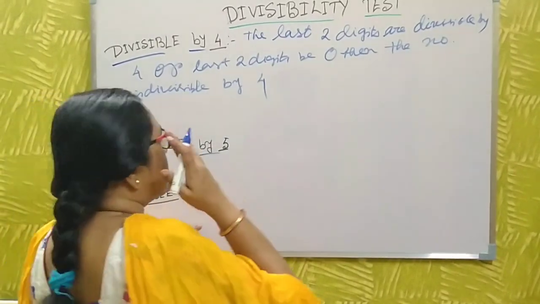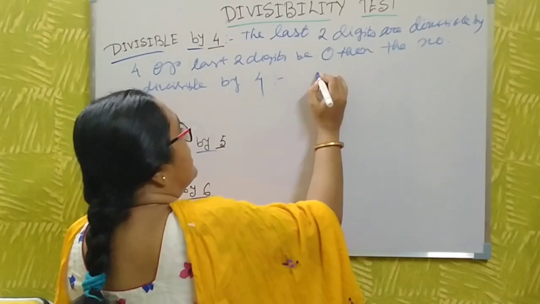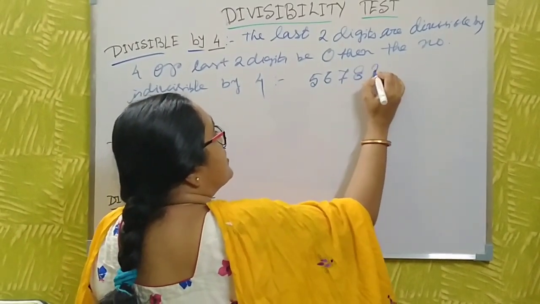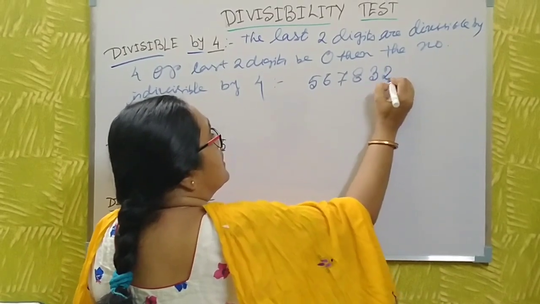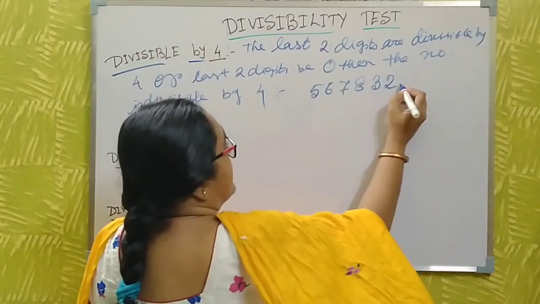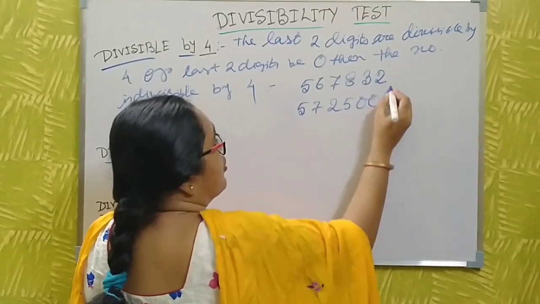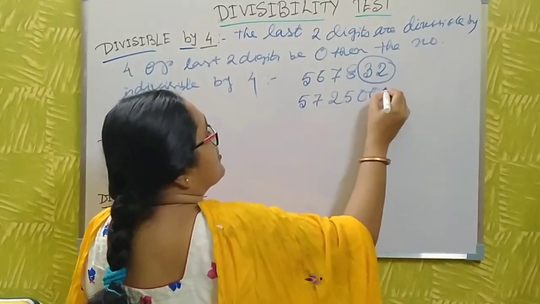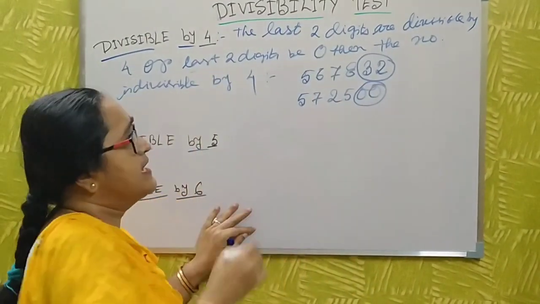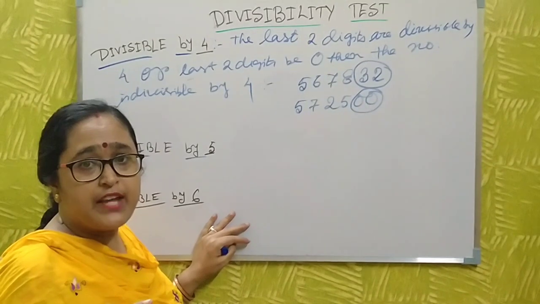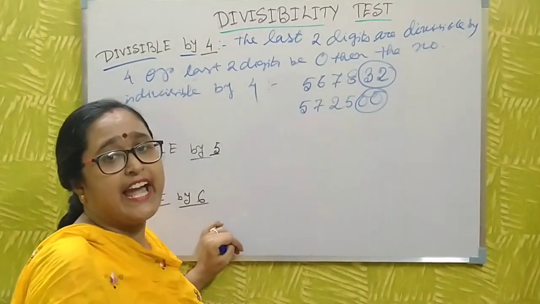For example, take the number 5, 6, 7, 8, 3, 2. And take another number, 2500. Just observe the last 2 digits. I already said if the last 2 digits are 0, then the number is divisible by 4. There is nothing else you need to do.